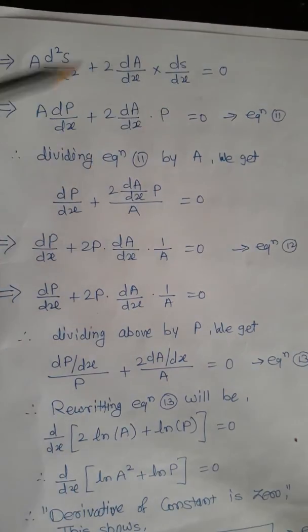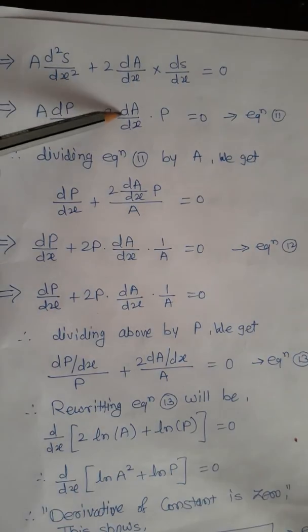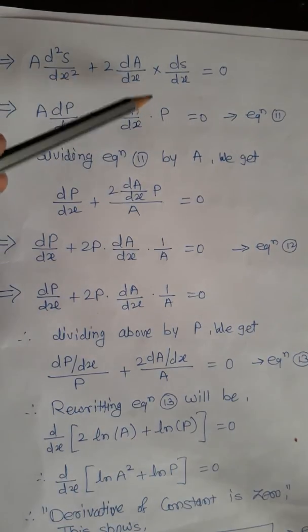Just we have inserted here d square by dx square and dA by dx into dS by dx. Now we know that dS upon dx is equal to p. So A into dp upon dx plus 2 dA upon dx into p is equal to 0.